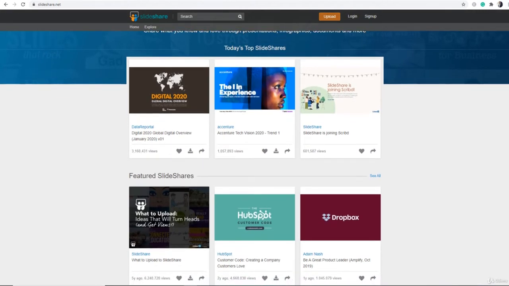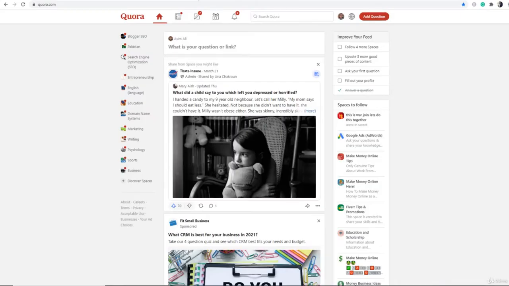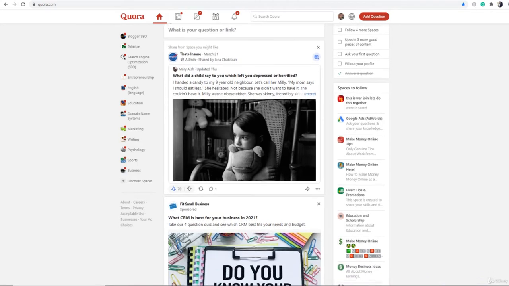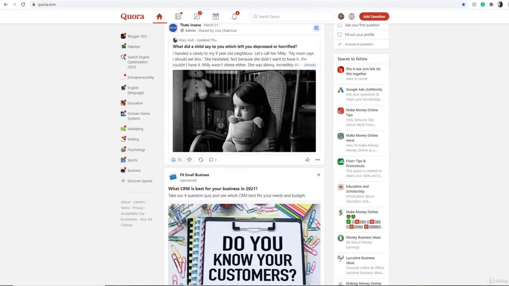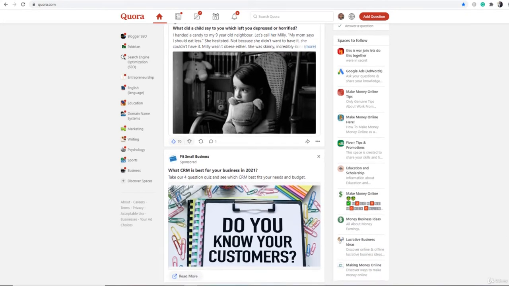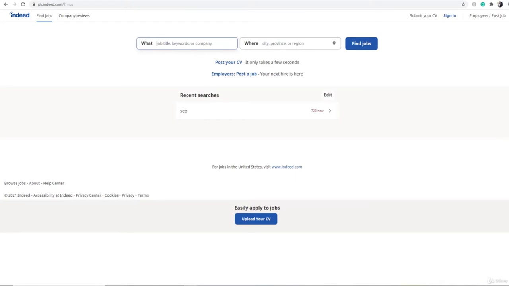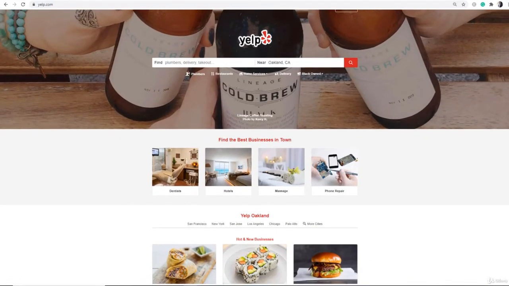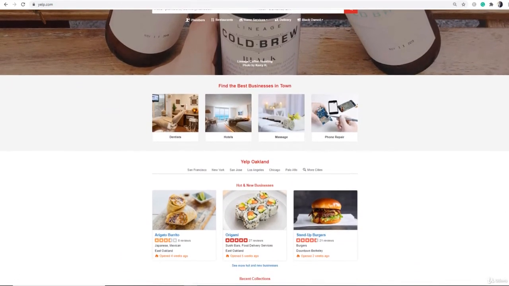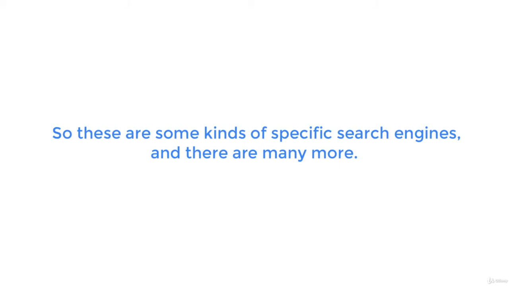Next, we have questions and answer search engines like Quora. Over here, you can ask a new question that other people will answer, and you can also search for the answers to the already asked questions. Then we have job search engines where we can search for jobs. We have business search engines like Yelp, where you can search for a business and find more information about it. So these are some kinds of specific search engines, and there are many more.